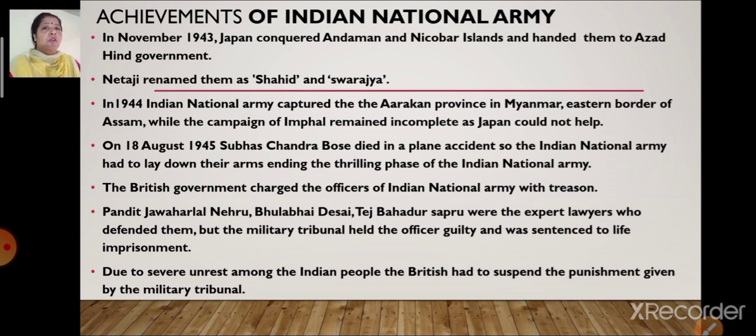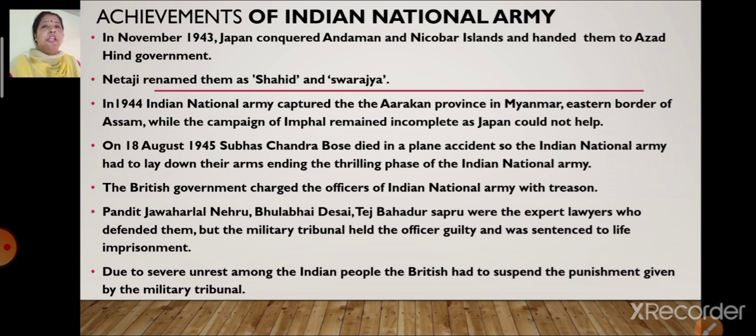Now when they entered Imphal, what happened? It started raining. Just because of the heavy rains, it became impossible for the INA to get help from the Japanese, and so this campaign of capturing Imphal remained incomplete.